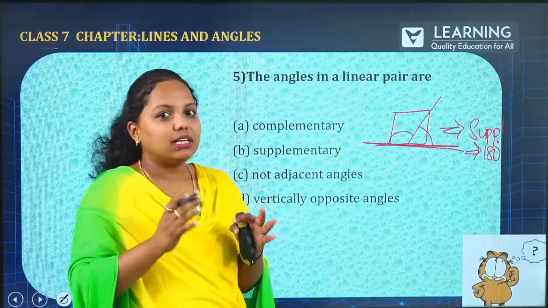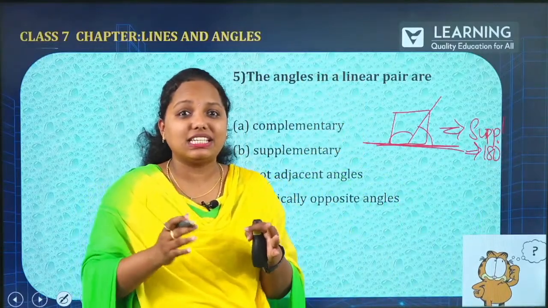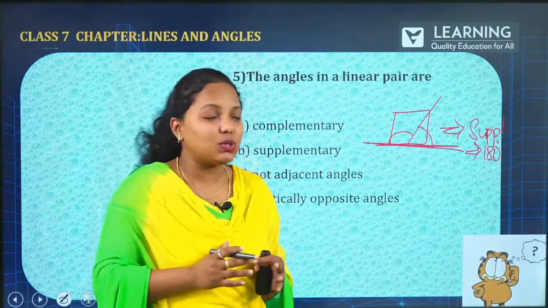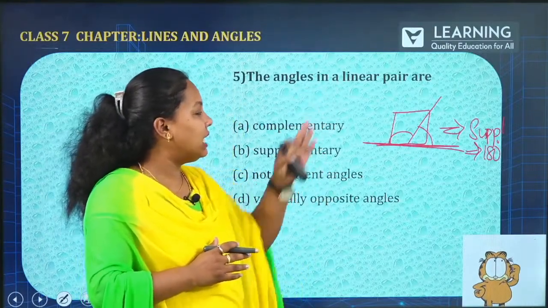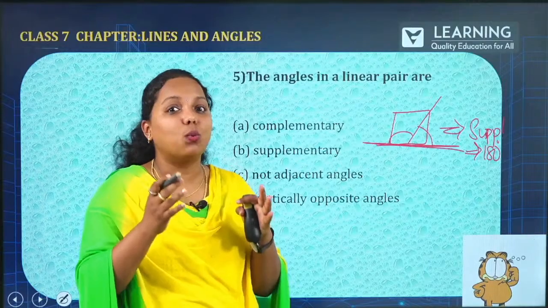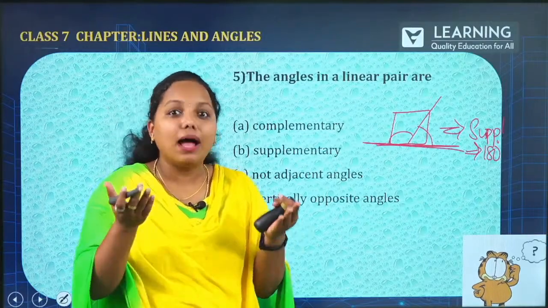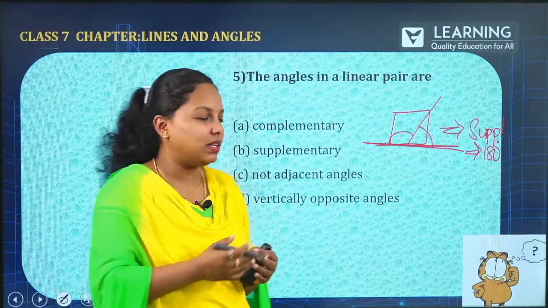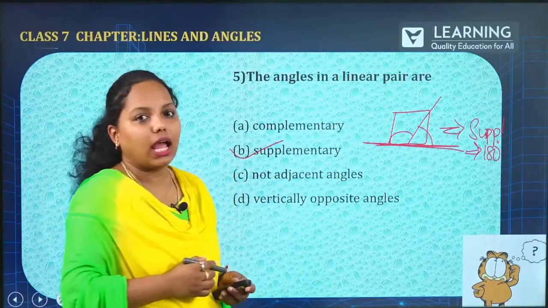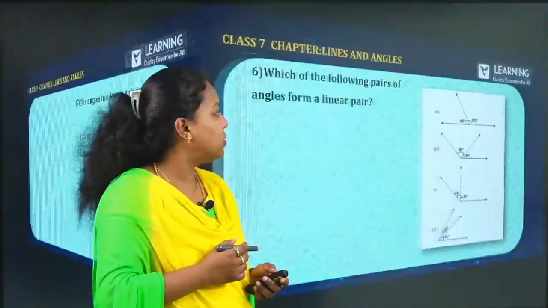Now, linear pair, supplementary, straight angle, 180 degrees: everything are synonyms over there. Now, the angles in a linear pair are, obviously, 180 degrees. Just remember the pen stand and chopping board example. So, it is a supplementary angle. How about the next question?